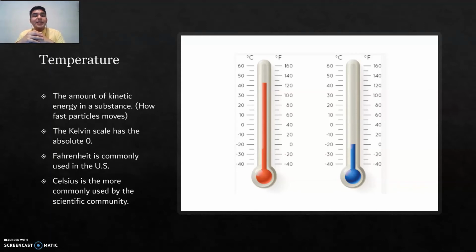Also, Fahrenheit is commonly used in the US, and Celsius is more commonly used by the scientific community. Here we have some examples, and we are comparing both temperatures. For example, in this case, we have around 43 degrees Celsius, while in Fahrenheit, you're going to notice that it will be 130 most likely. So it's actually the same temperature, but depending on the scale we use, the numbers are going to change. Let's compare the other thermometer.